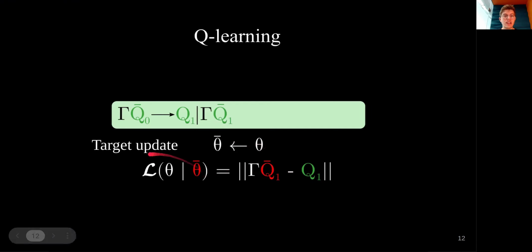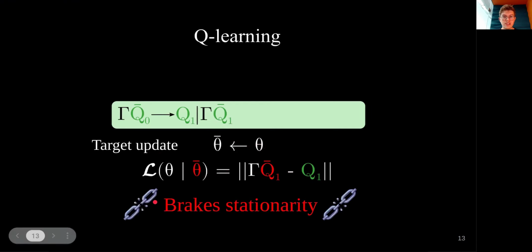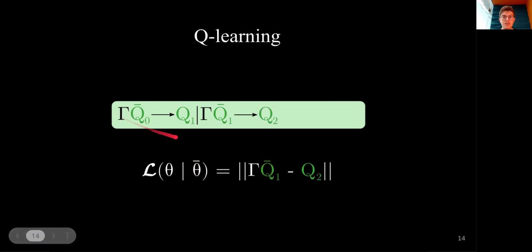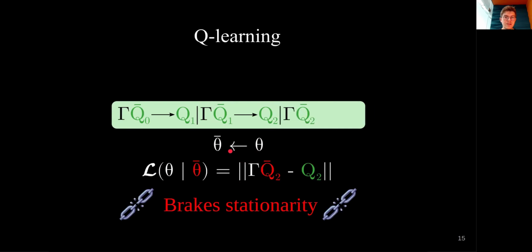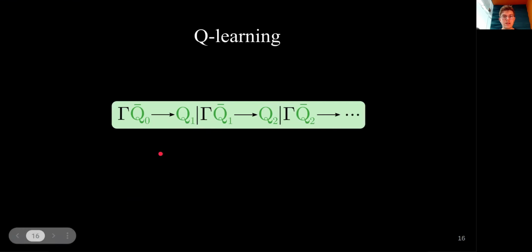And this is where the loss is changing. And this is where the non-stationarity comes in. This is a problem because the loss is non-stationary along the training, and we argue that there's not a single set of hyperparameters that is optimal. Afterwards, we continue the training with this new loss, and then we also update the target parameters after a predefined number of gradient steps. We continue the training, and each time we update the target, there's a problem.